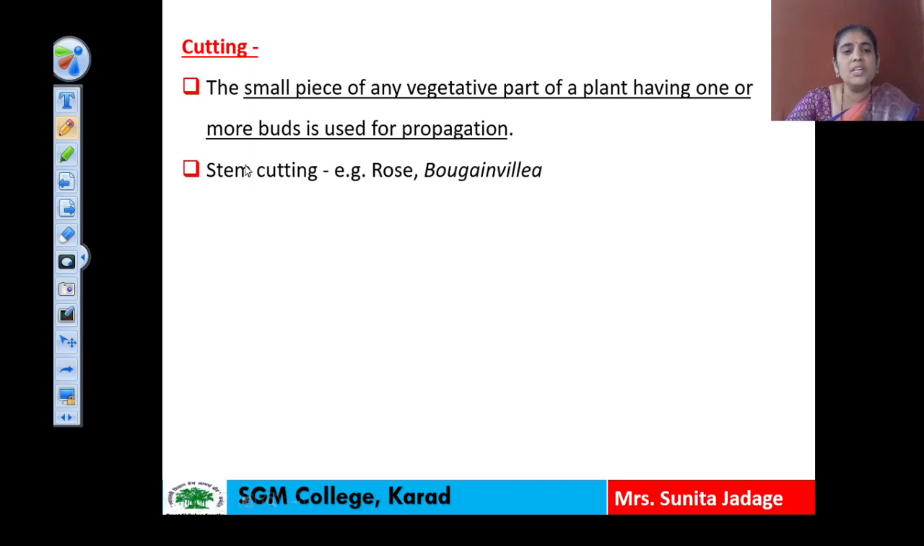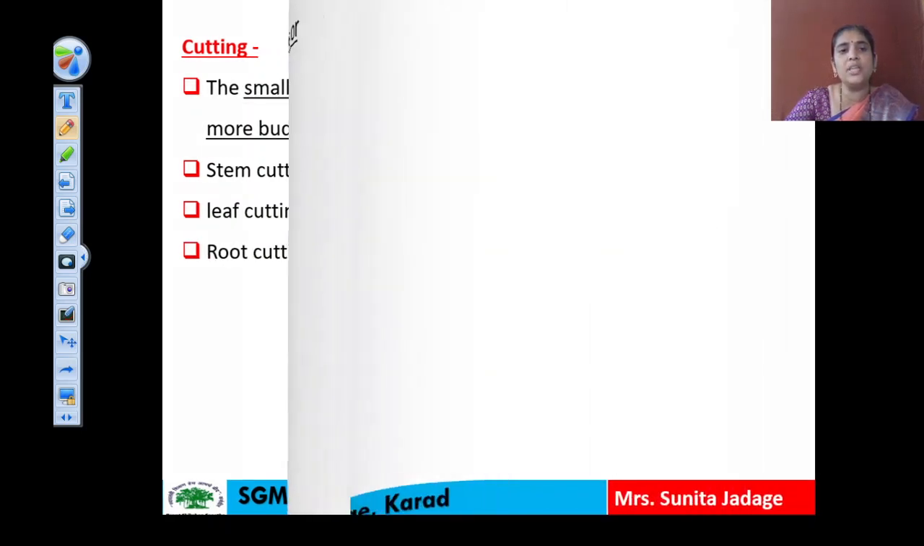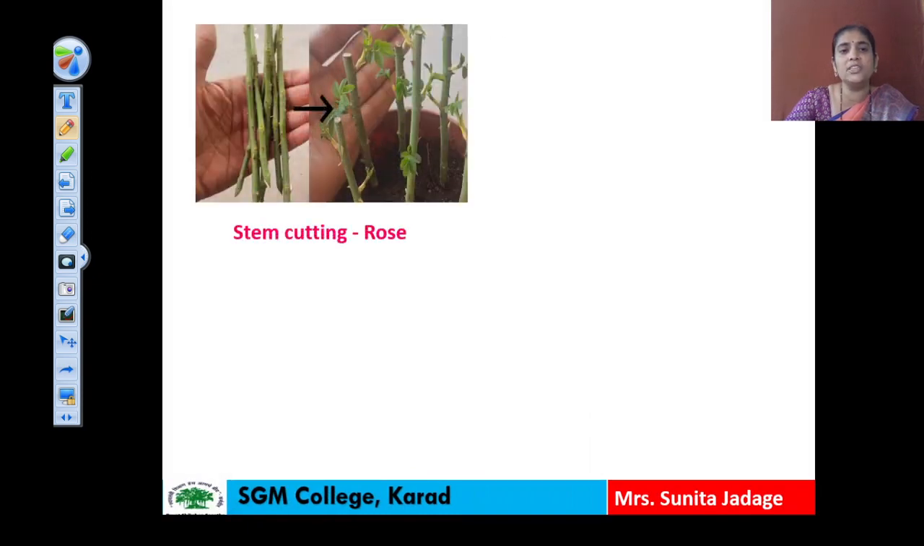So first example here, stem cutting. We can use the cutting of rose, or you can use the bougainvillea cutting, and we can raise the new plant. Then leaf cutting example here is the sansevieria. Sansevieria leaves are cut, and they are sown in soil, and the formation of new plant takes place. And root cutting example is blackberry. Let us see all these methods of the cutting with the help of examples.